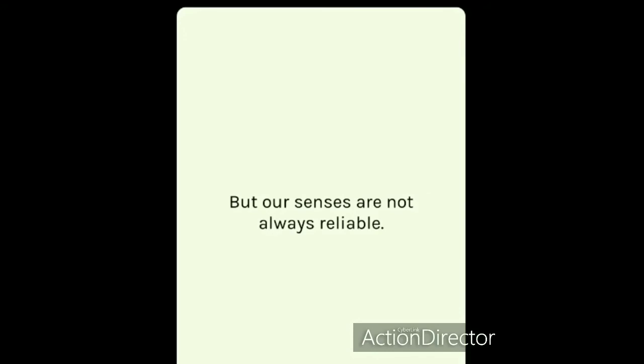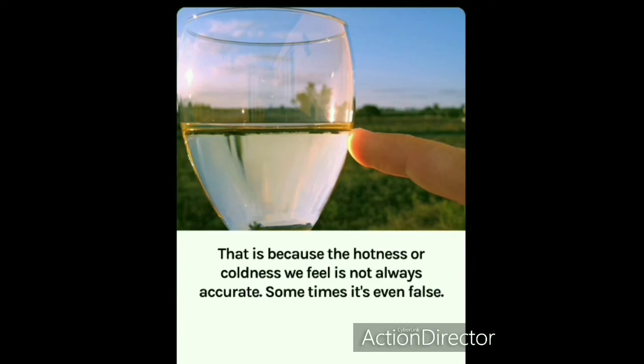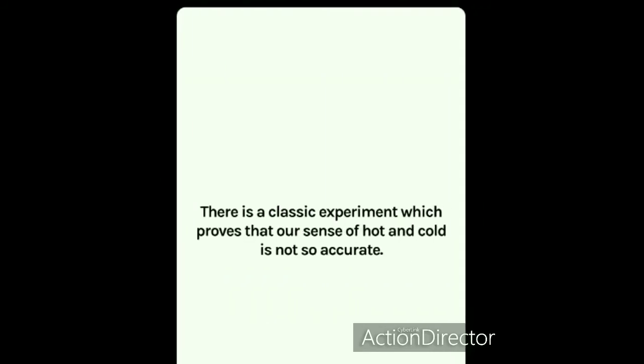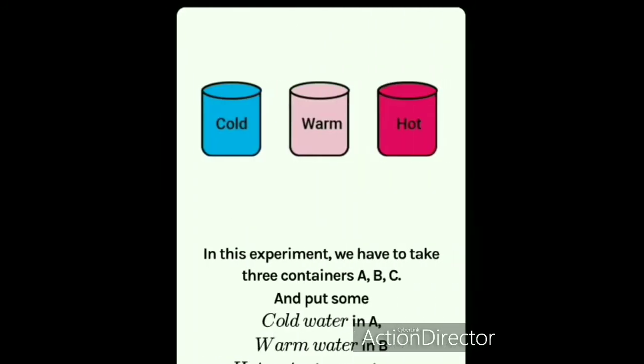But our senses are not always reliable. This is because the hotness or coldness we feel is not always accurate. Sometimes it's even false. So let us perform an experiment to find out why I'm telling so.